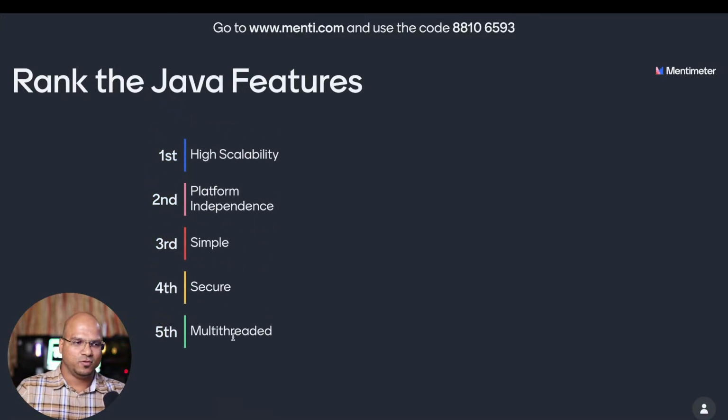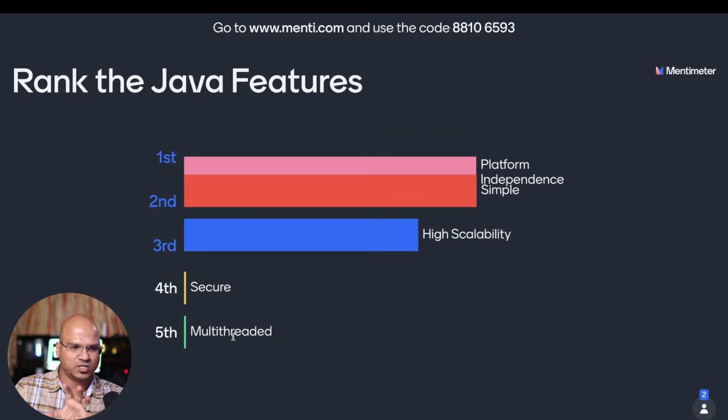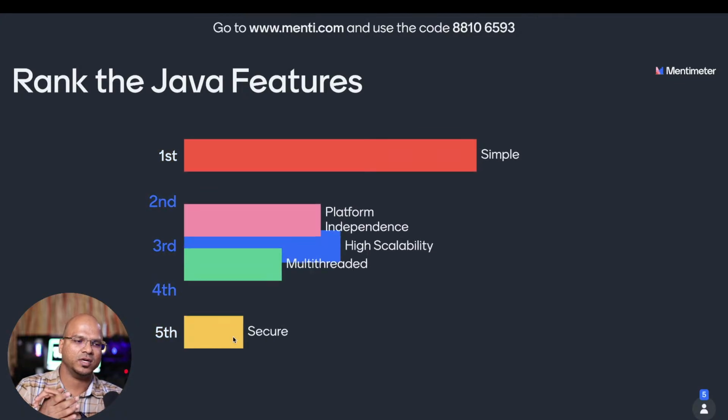One more thing before we start: this is not a quiz question. This is just something I want to understand. See, Java provides a lot of features, right? This is one of the most famous or best enterprise languages. So according to you, of course, Java has multiple features. Tell me your ranking. Which of these features of Java do you love the most?